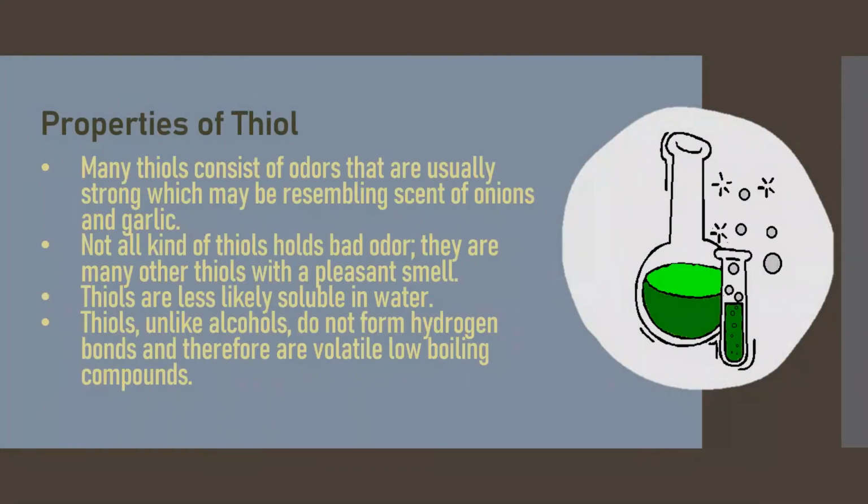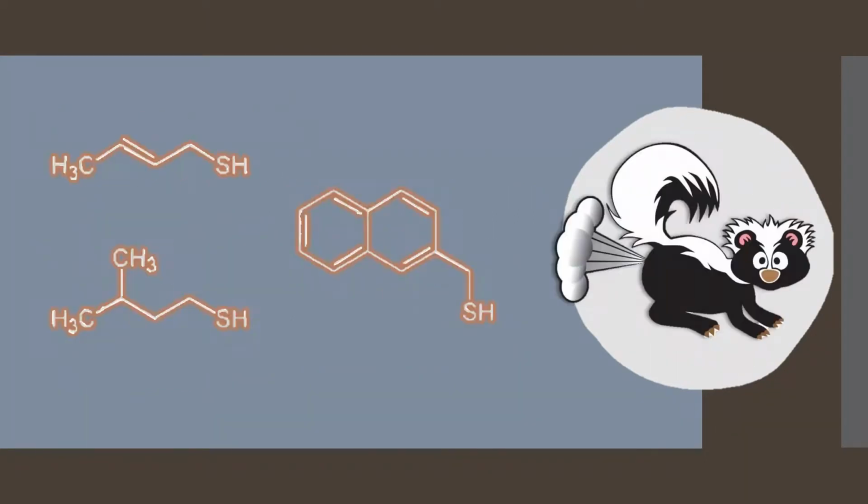Properties of thiol. Many thiols have odors that are usually strong, which may resemble the scent of onions and garlic. Thiols possessing a low molecular weight have a repulsive and strong smell. For example, consider skunks, which contain low molecular weight thiols easily detectable by humans. It is also responsible for some sort of wine faults that result from an unattended reaction between the sulfur and the yeast.